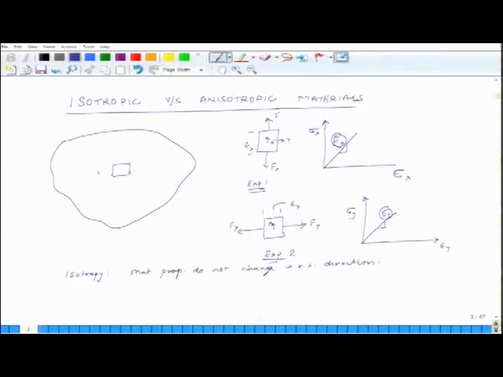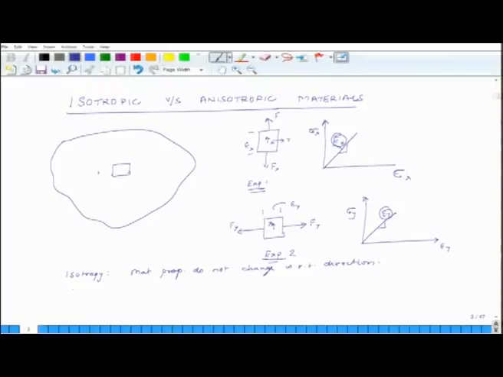So, a material can be homogeneous but anisotropic, a material could be homogeneous and isotropic, a material could be non-homogeneous or inhomogeneous and isotropic, or a material could be inhomogeneous as well as anisotropic. So, material properties do not change with direction.